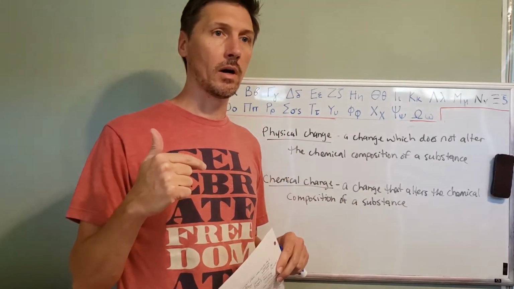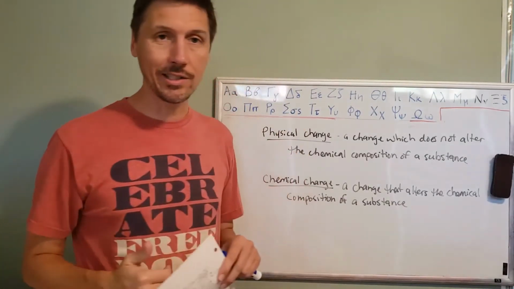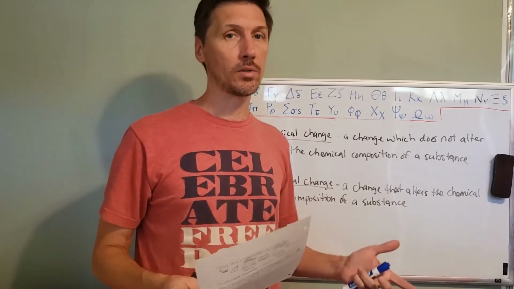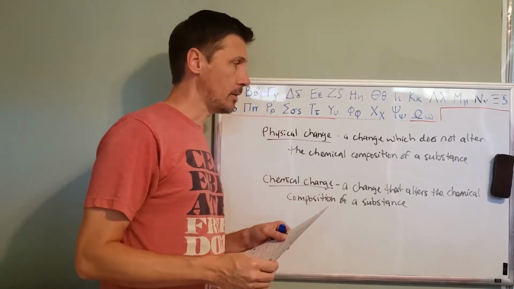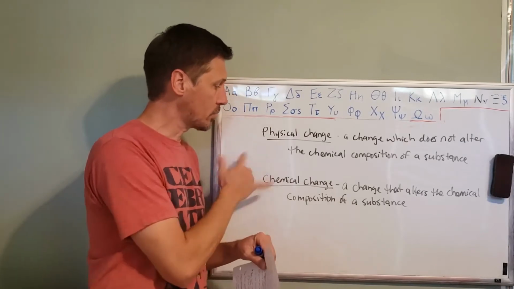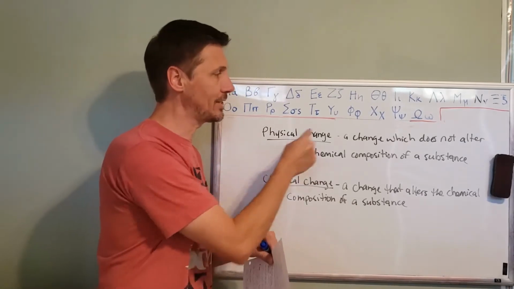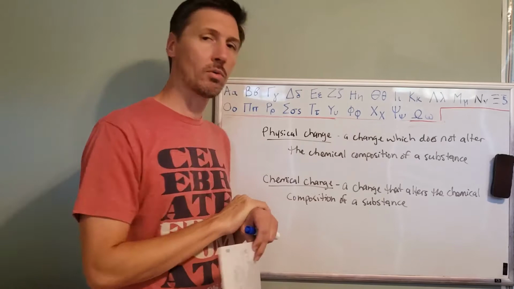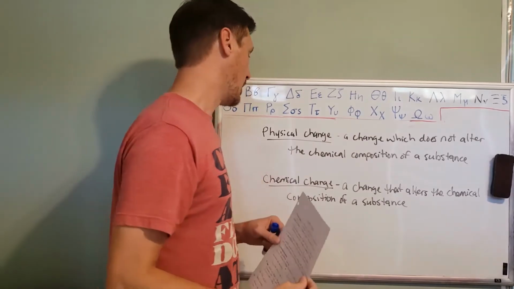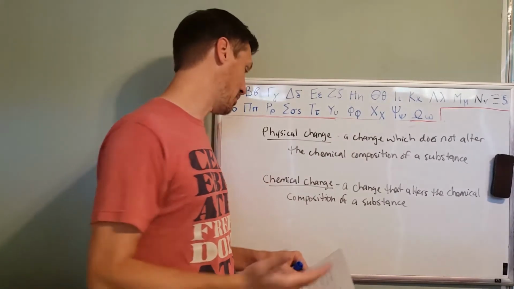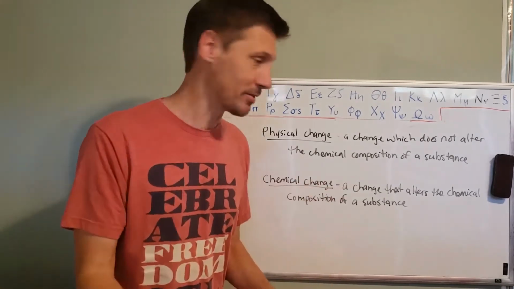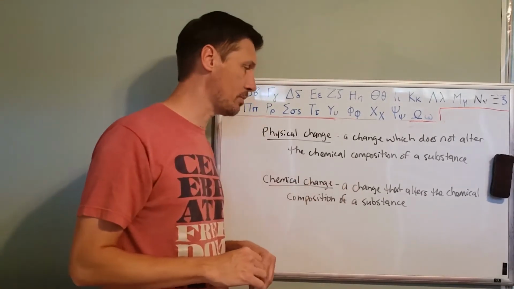We'll talk about chemical and physical changes today as we begin the chapter 6 content. So the difference between a physical and chemical change: a physical change is a change which does not alter the chemical composition of a substance. A chemical change is simply one that does, right? A change that alters the chemical composition of a substance.